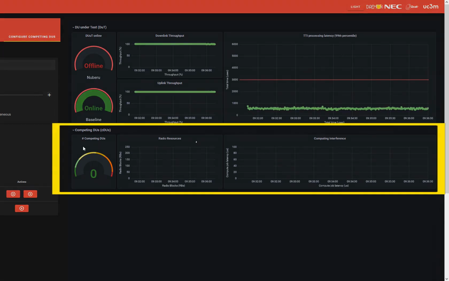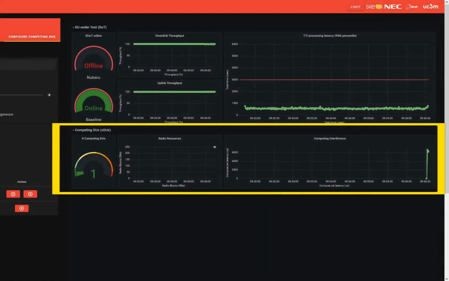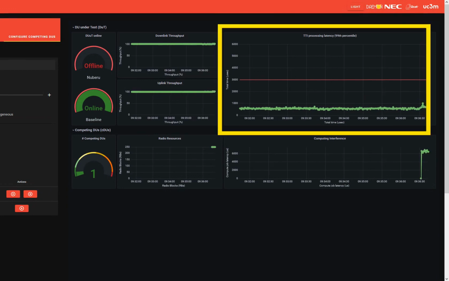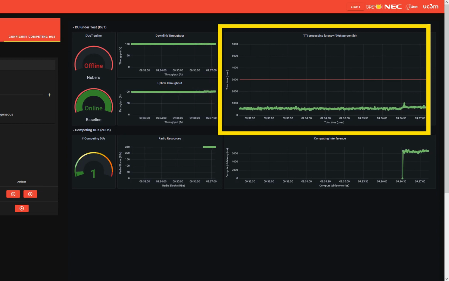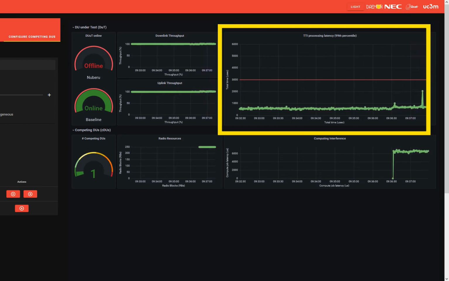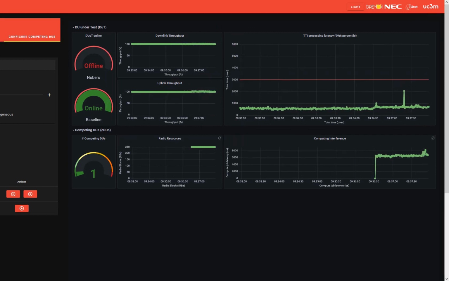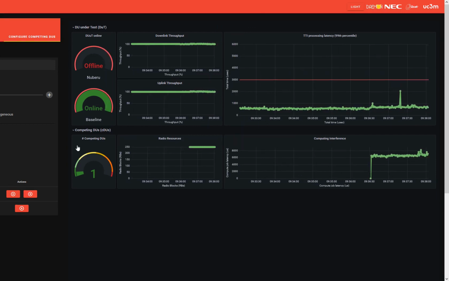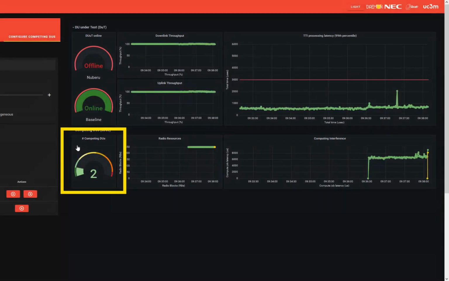The gauge and the graphs at the bottom of the monitoring display indicate that one competing DU with high load is successfully deployed. If we take a look at the graphs monitoring our DUT, we can only observe a mild increase in the processing latency of its TTI jobs, which has no consequence on throughput. Let us now gradually deploy more competing DUs and observe their computing interference on our DUT.